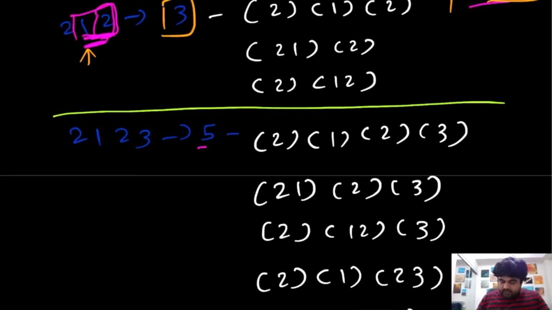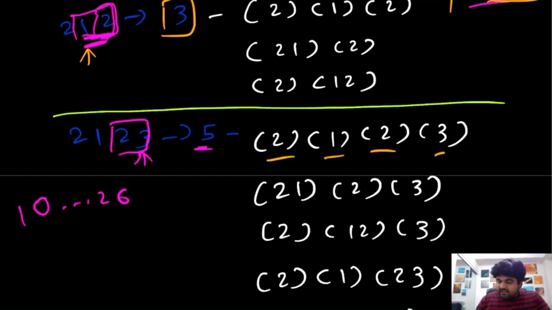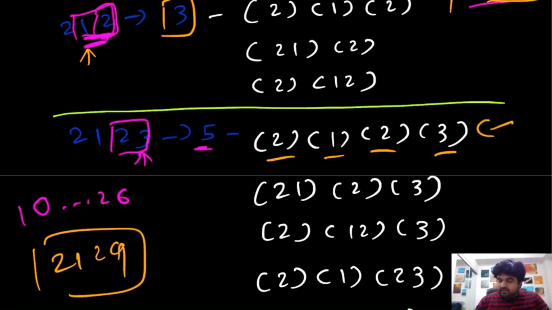Now over here we are seeing that 5 distinct pairs are being made, and we are adding a value 3 over here, and we know that this pair 23 exists between this 10 to 26. So that is all okay, right? We know all of these stuff. Now let's see how many different ways we are generating the pair. So one way is 212, and we are just appending 3. This would be the case even if the value was 2129. If the value was 2129, we would still be able to use this way, because apart from this 3, there would be a 9 over here, but that's not the case right now. But we would still be able to do it.